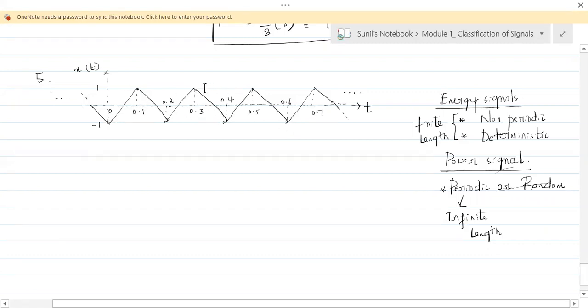Since this is a periodic signal, this signal is a power signal. And since this is a power signal, we have to find the power of this particular signal. Is that understood, everybody? Fine. So let's write that now. Everybody just take this.